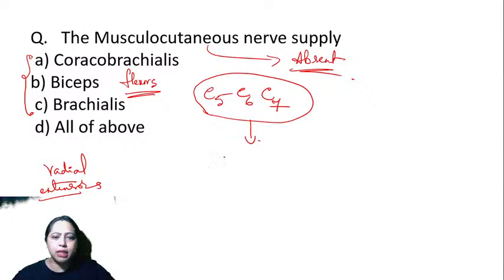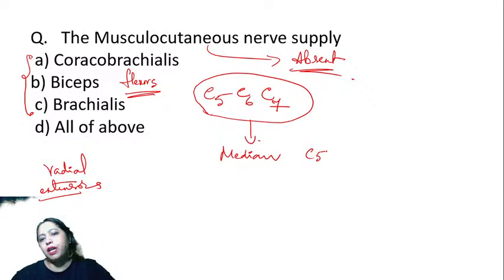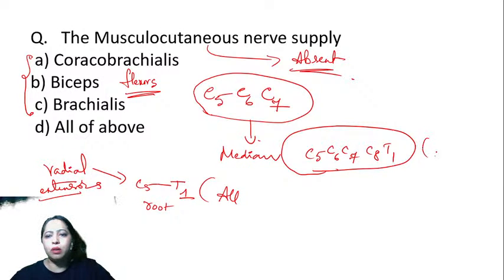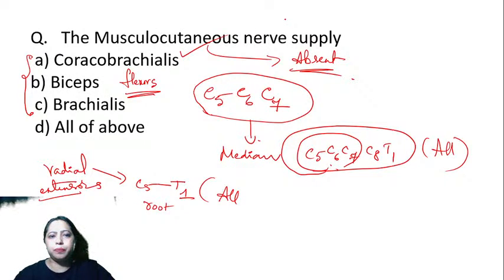Yes, Akshit, it is the median. The median has C5, C6, C7, C8 and T1 root value. What about radial? That also has C5 to T1 as the root value. So it has all of them. The first 3 are for the musculocutaneous nerve. So if this is absent, it is taken over by the median nerve.